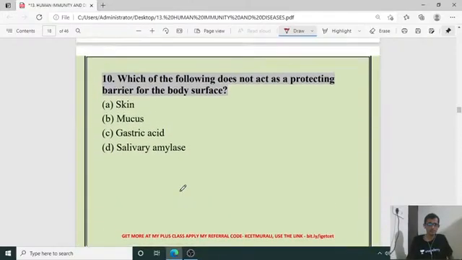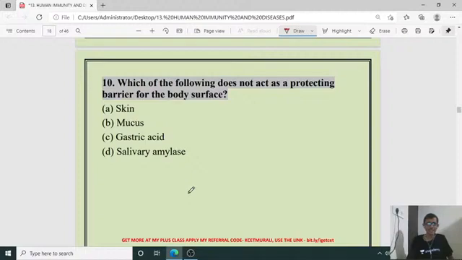Then the 10th one, which of the following does not act as a protecting barrier for the body surface? So skin, mucus, gastric gland, but it is not the salivary gland. Salivary amylase is an enzyme for the degradation of the amylose content of starch.